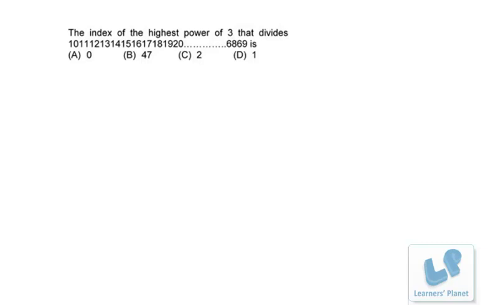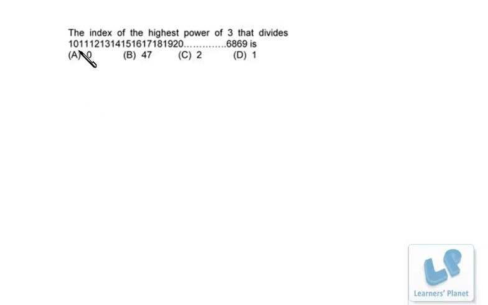So actually we cannot divide the number by 3 or by 9 or by 27 or by 81 to check it out, right? So what we have to do, we have to apply the divisibility rule of 3. Now there are two rules. One is the divisibility rule of 3, that is the sum of digits must be divisible by 3, and the second thing is the sum of 3 consecutive numbers is always divisible by 3. That you should keep in your mind.